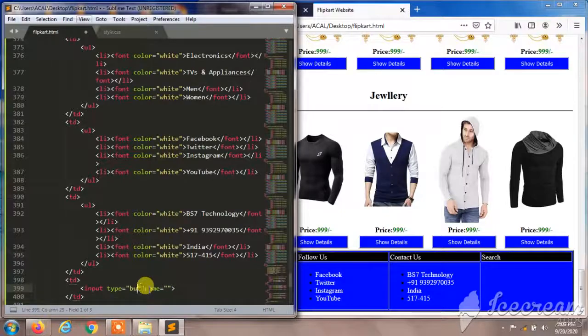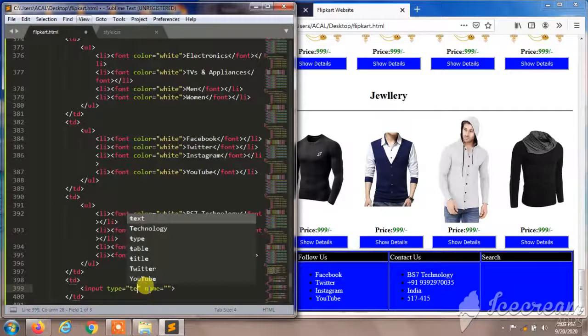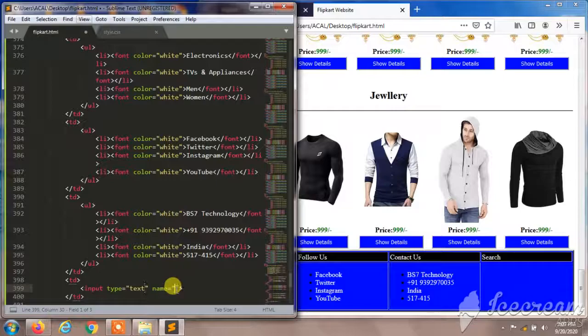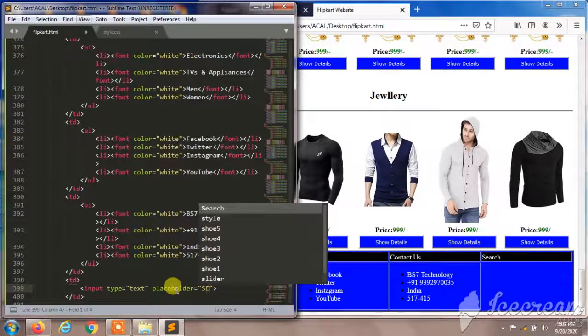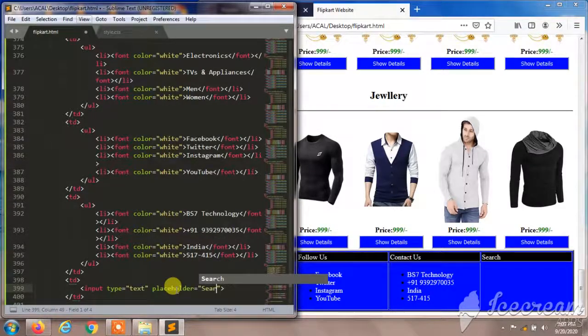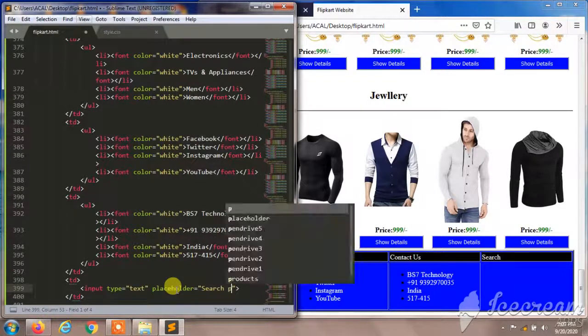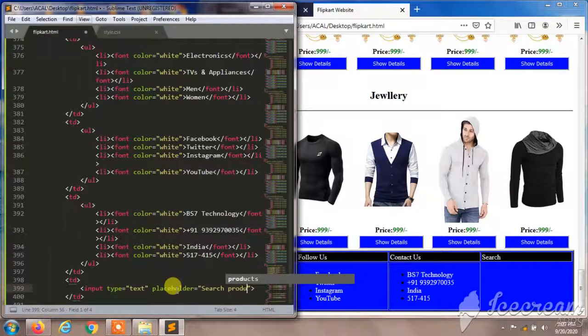So I'll remove the button here and I'll give text here, and I'll remove the name here. I'll give placeholder. The placeholder I'll give search, so it can be visible in the search bar, and search products.